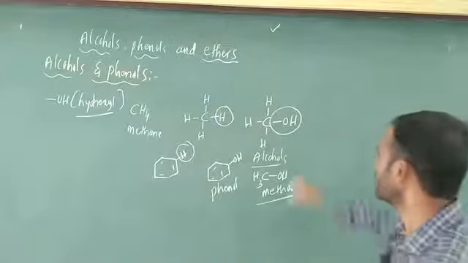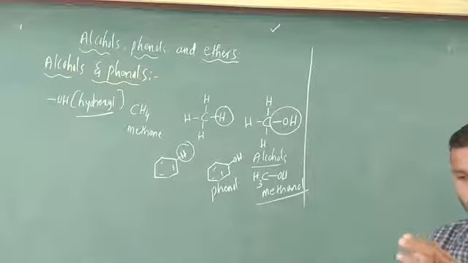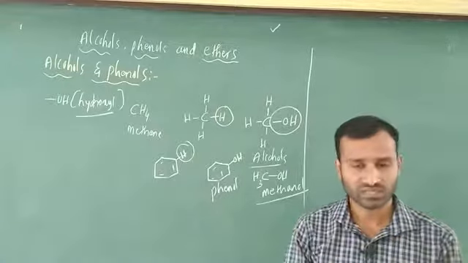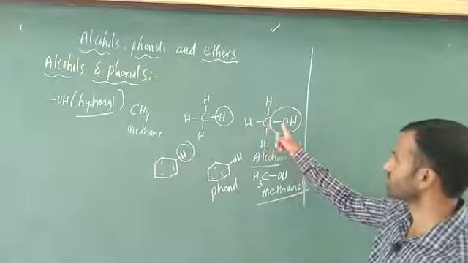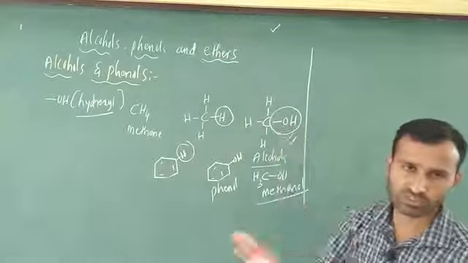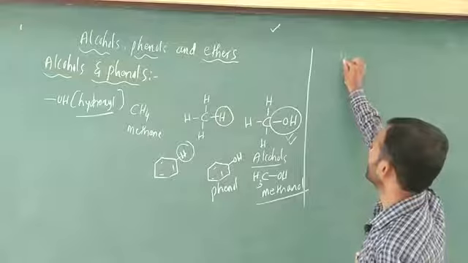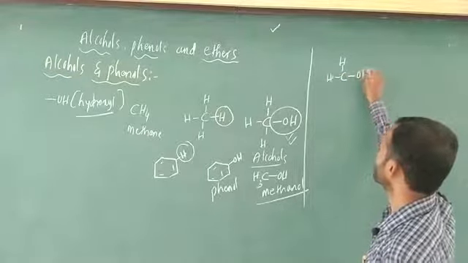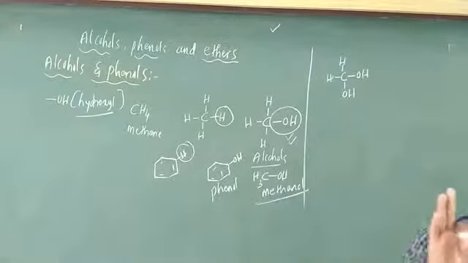This is important. Next, there are some points. Two OH groups at a time not present on the same carbon indicates that the alcohol is unstable. If this carbon contains only one OH group, no problem, this compound exists and is stable. Now I write a carbon with one hydrogen here, one hydrogen here, and one OH here, another OH here. Such kinds of compounds are unstable.